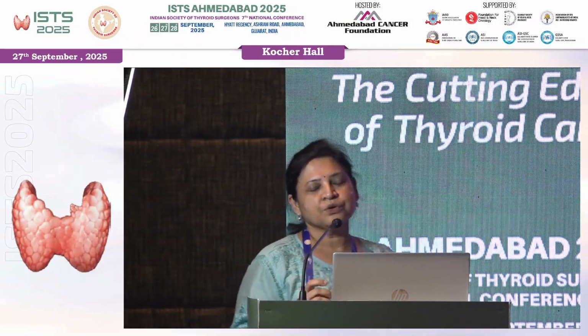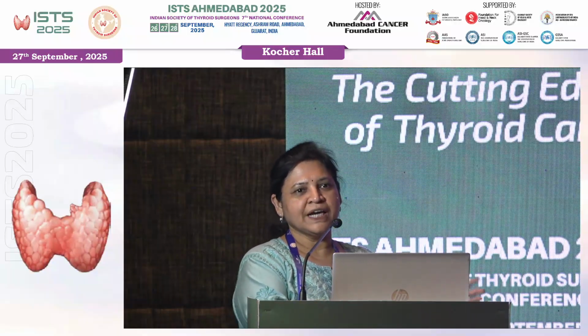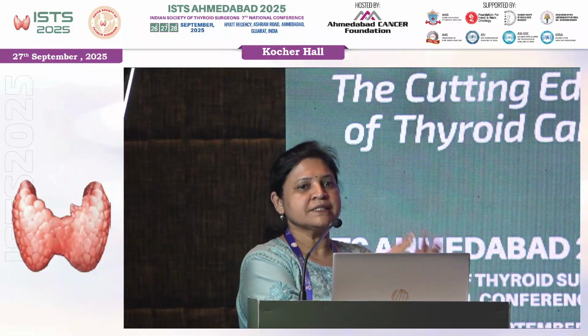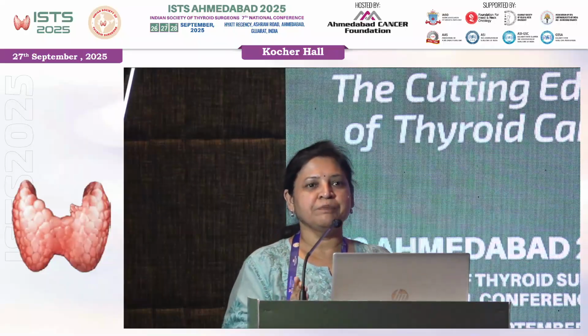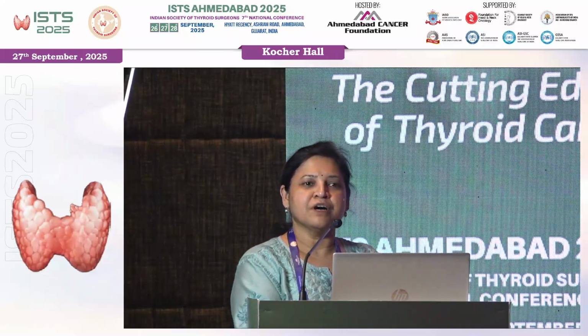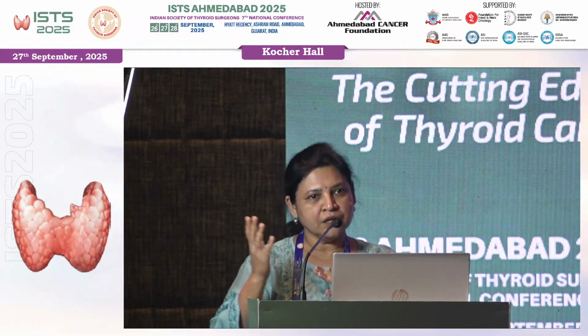FDG PET. Okay, so you have seen disease on FDG. FDG PET is just an imaging aid, it doesn't have a surrogate. But if you are planning therapy with FAPI, you have to image with gallium FAPI first to see the uptake. If there is uptake, only then can you treat with lutetium FAPI.